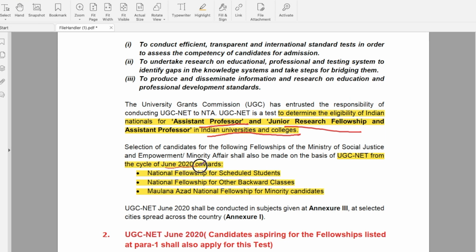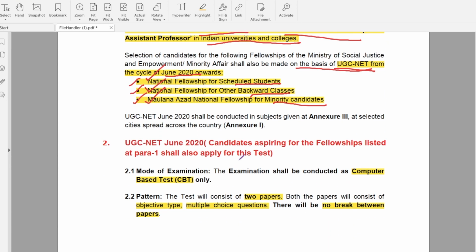And from June 2020, fellowships like National Fellowship for Scheduled Students, National Fellowship for Other Backward Classes and Maulana Azad National Fellowship for Minority Candidates have been updated on the basis of UGC NET exam. So, to avail any of these fellowships, you need to clear UGC NET exam from June 2020. The NET exam shall be conducted in subjects given at Annexure 3 and in select centers in Annexure 1.